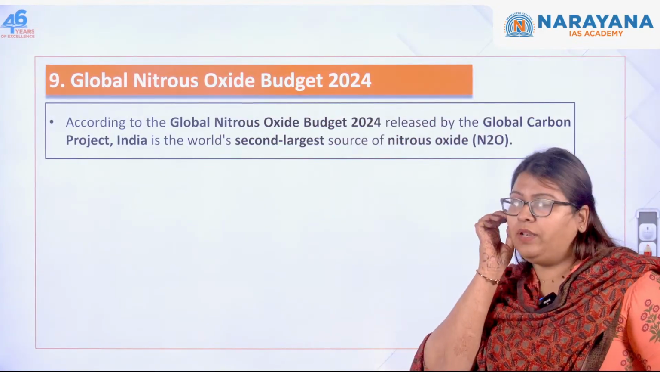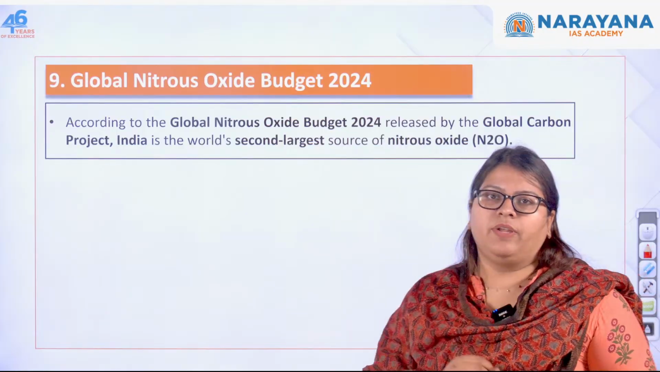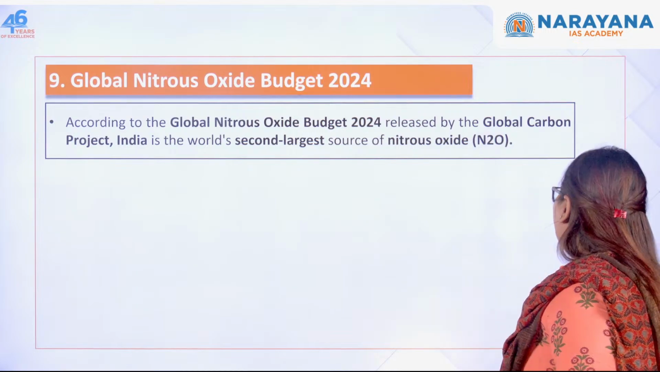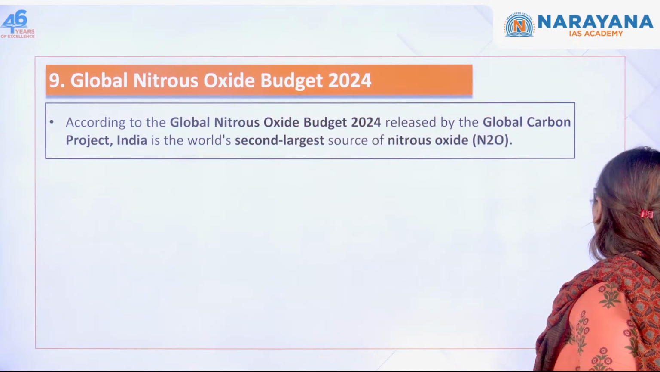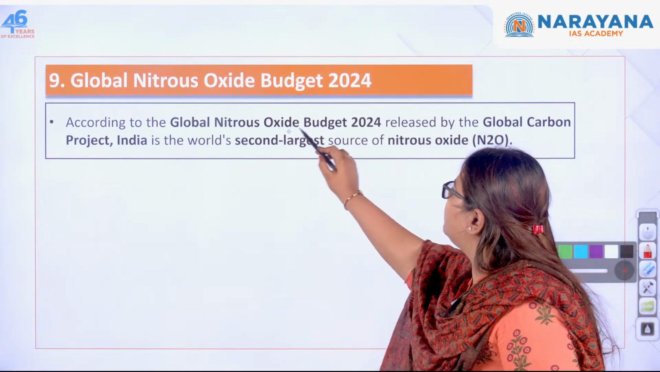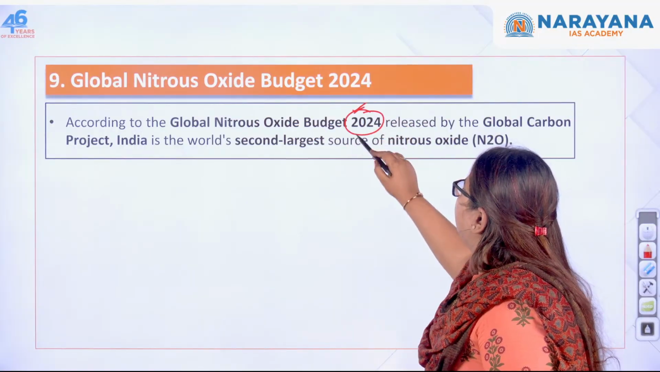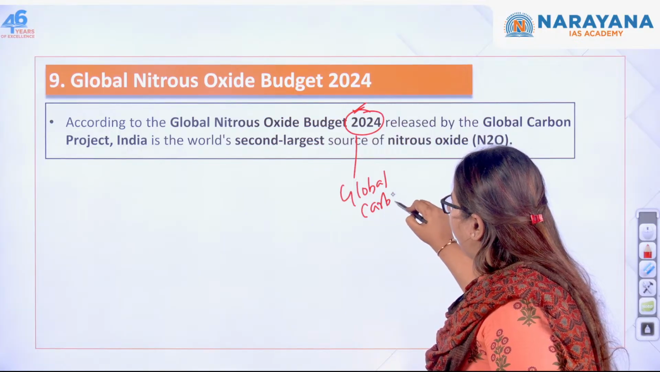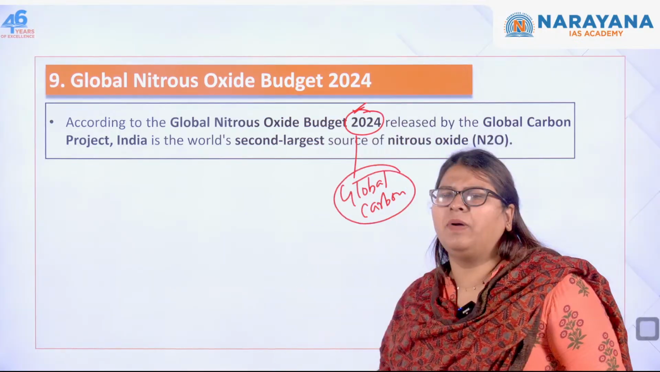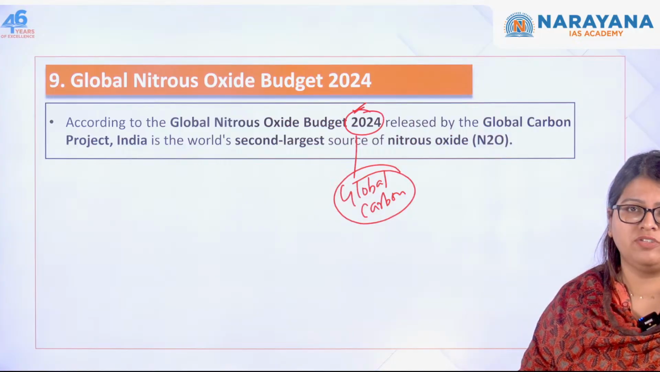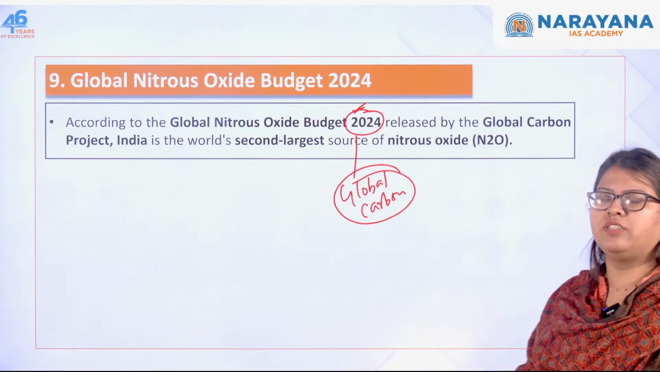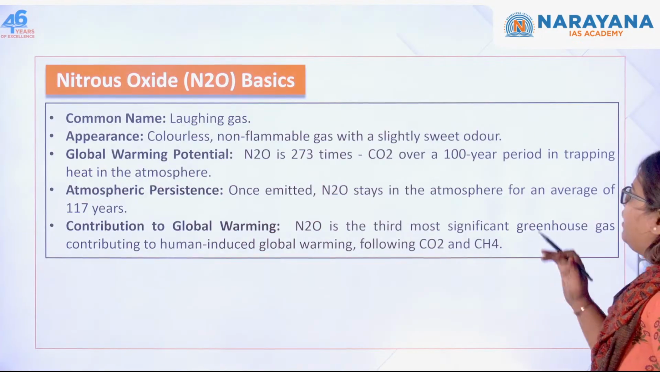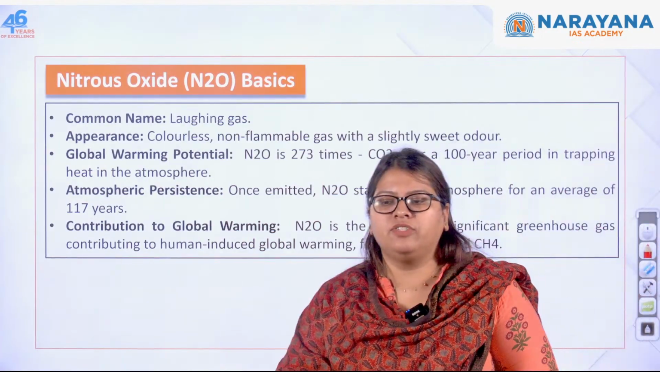Next one, global nitrous oxide budget, okay. So let us see what is this nitrous oxide budget. So recently in 2024, there has been a report on global nitrous oxide, okay. This was released by the Global Carbon Project. This is not important, but you need to know what is the impact of nitrous oxide. So what is the pollution that is caused by nitrous oxide, okay. So let us move forward and understand what you mean by nitrous oxide.